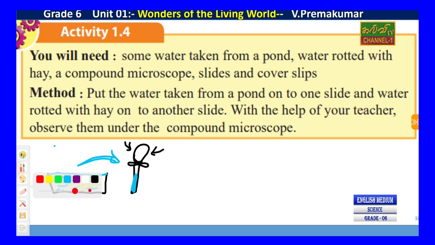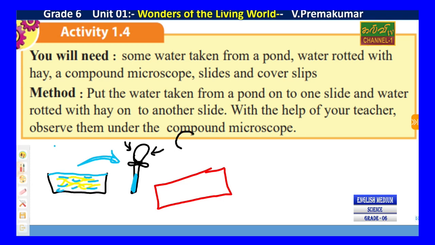Then place a drop of water on the slide. This is pond water with hay, which they already put in.